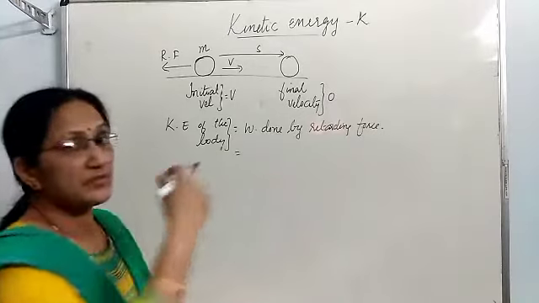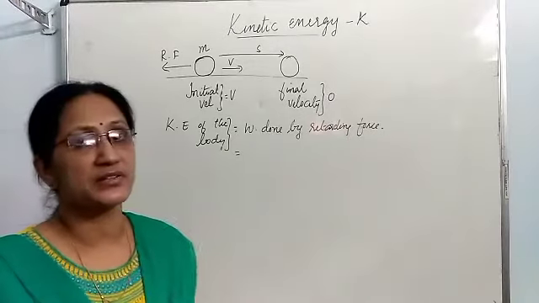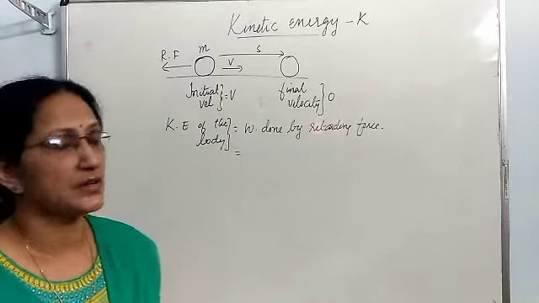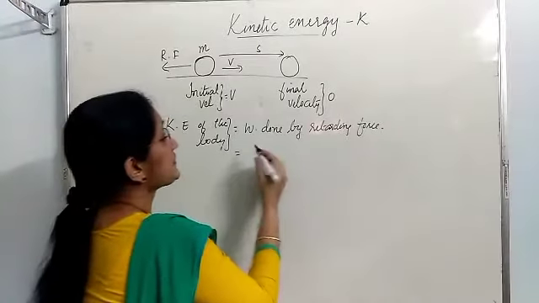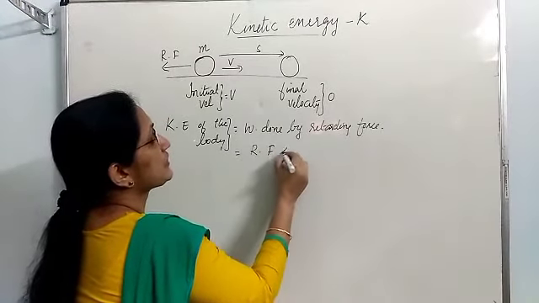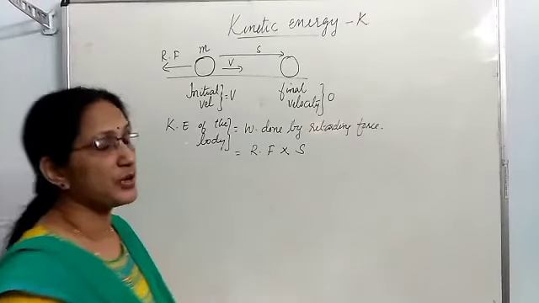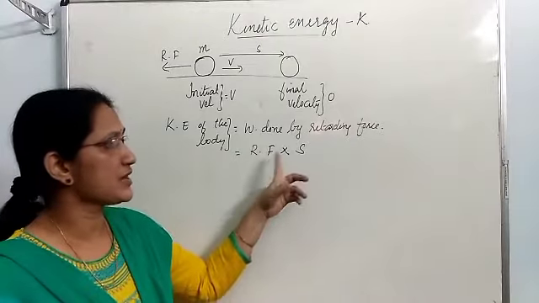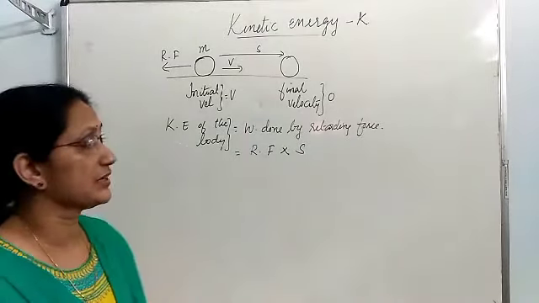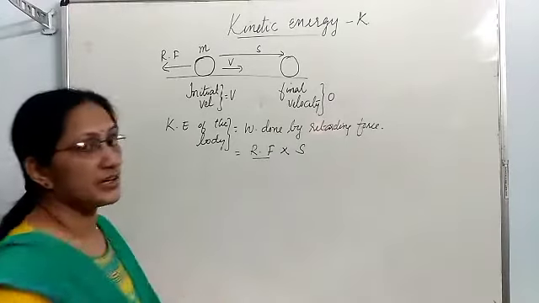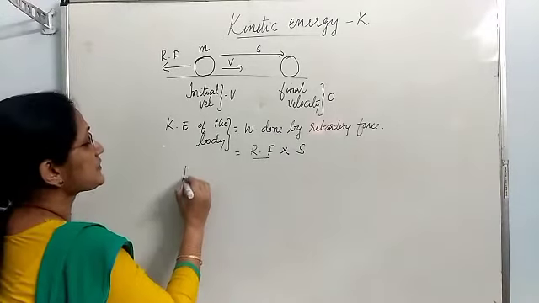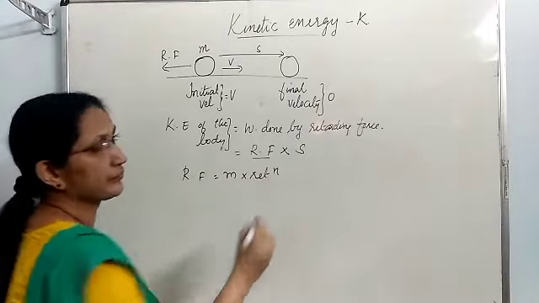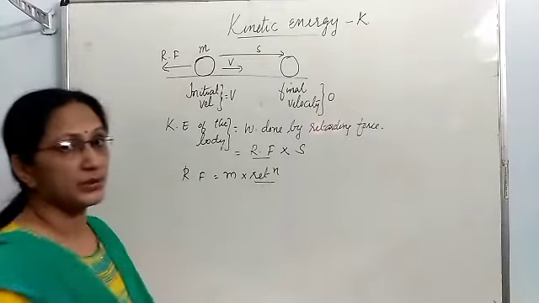In the previous numericals we have seen how to calculate the retarding force. Work done by the retarding force is retarding force into displacement. Work done is force into displacement. Here the force is the retarding force and s is the displacement. Now, how to find this retarding force? Retarding force is equal to mass into retardation. Again, retardation we have to calculate.